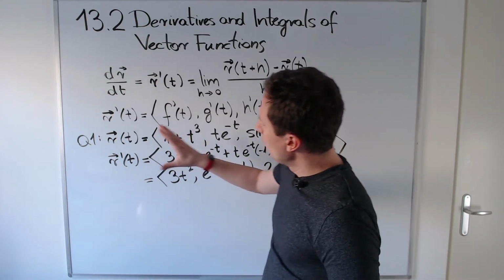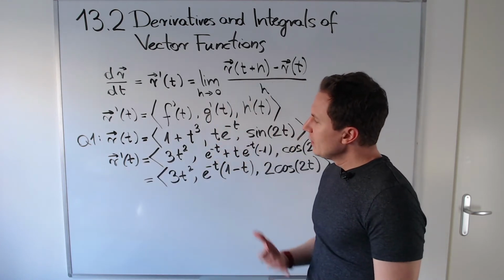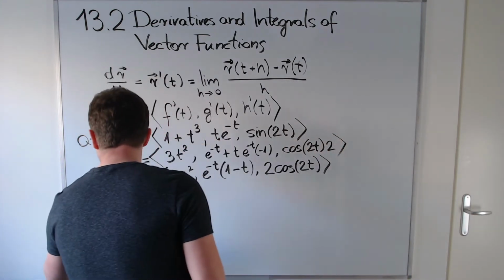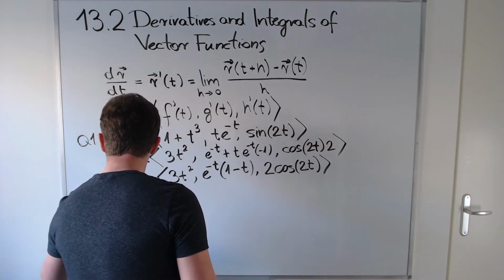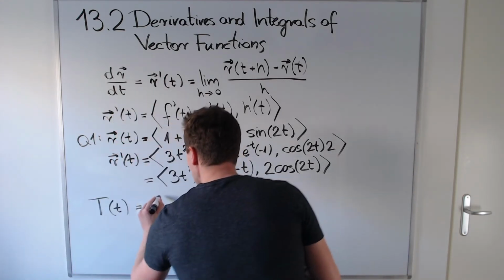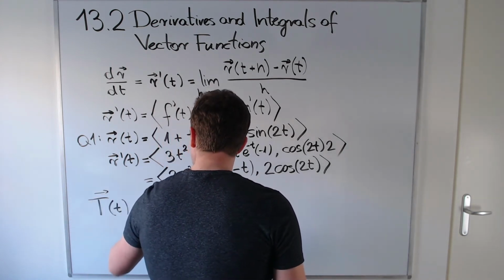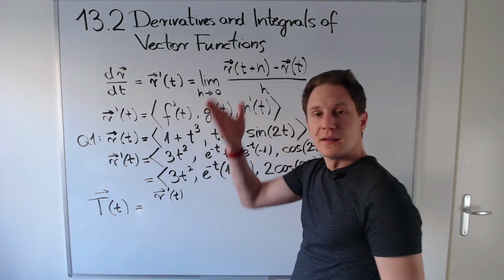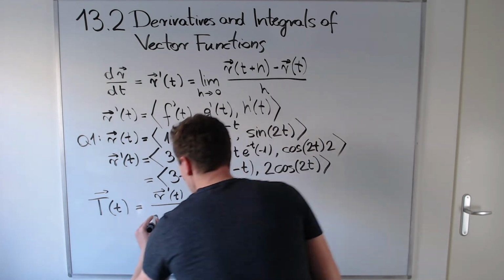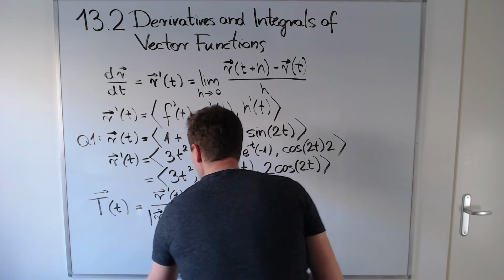Now, once we know how to differentiate a vector function, we can talk about the unit tangent vector. That's denoted by capital T of little t. The unit tangent vector is defined by taking the derivative of our vector function, which is a vector itself, and rescaling that to be a unit vector, and that, as you know, can be done by dividing the vector by its own length.